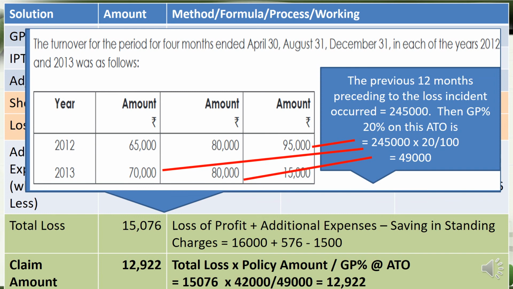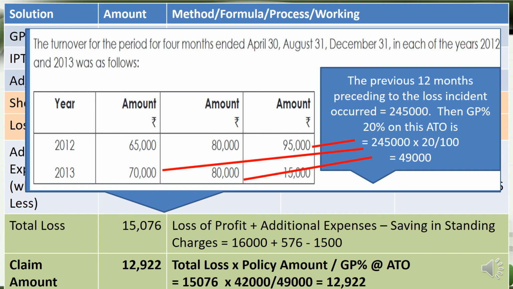You may wonder where I get that 2,45,000 for the purpose of calculating the gross profit on annual turnover. It is the previous 12 months preceding the loss incident, and that is very much visible from the table given in the question. The table covers 2012 to 2013 in 4-month periods. The incident occurred on 1st September. The previous 4-month period is 80,000, before that is 70,000, and the last 4-month period of the previous year is 95,000.